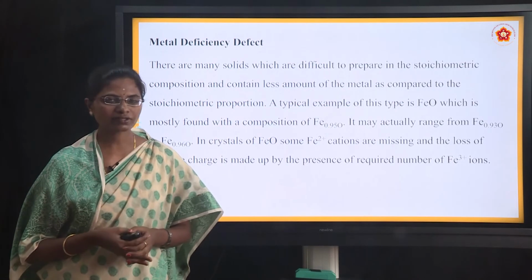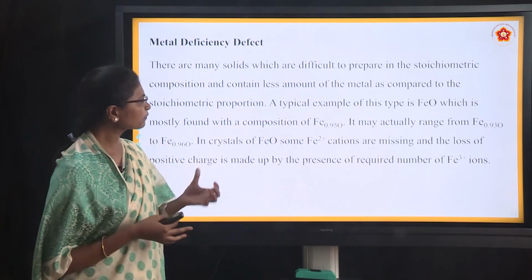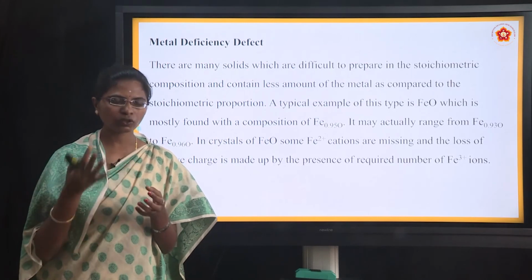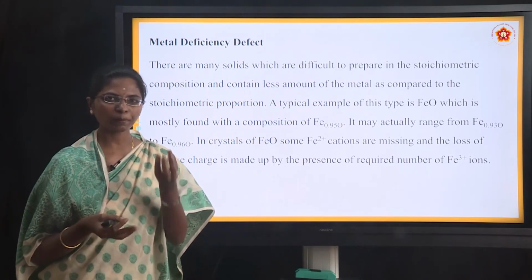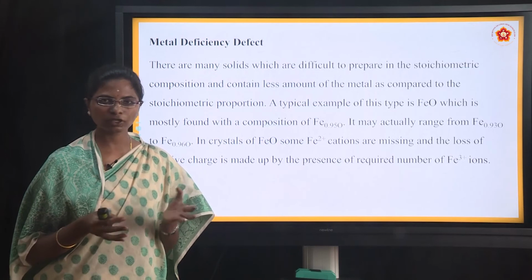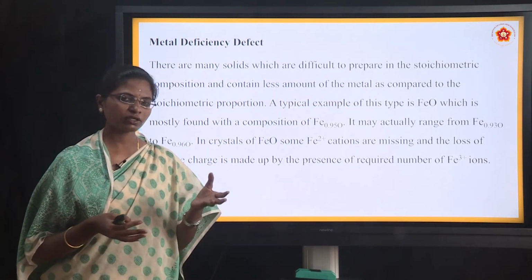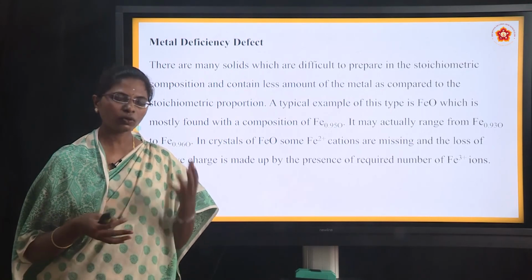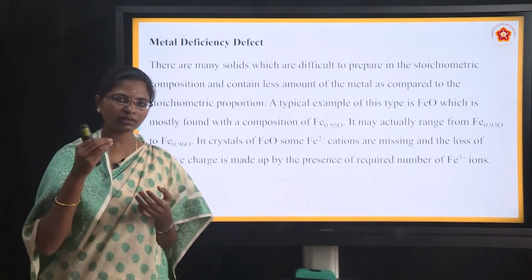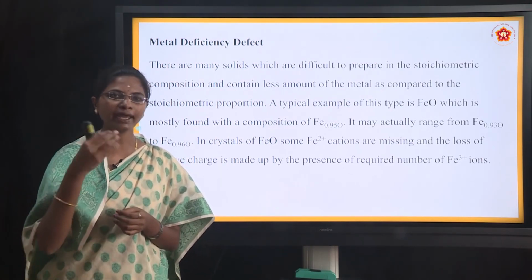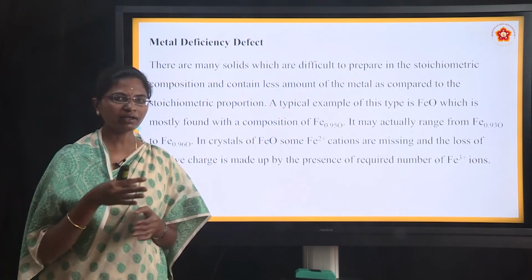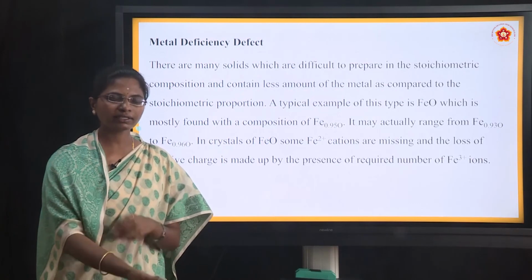Till now we have studied imperfections in solids, means how in the solids the electrons are missing, why the density of the compounds decreases due to missing cations or anions, or why the density of the whole compound increases because the cations or anions are sitting in the interstitial site, why it remains the same, and why it maintains electrical neutrality.